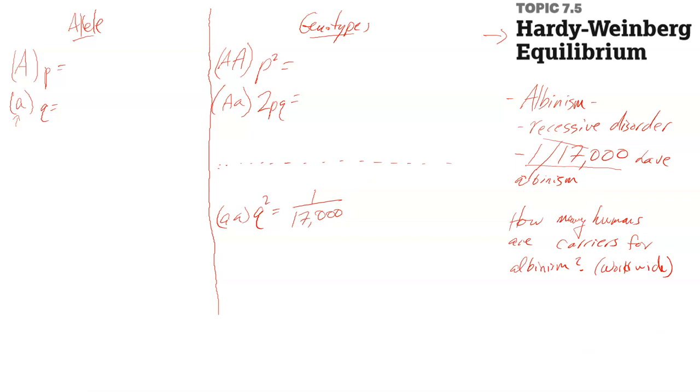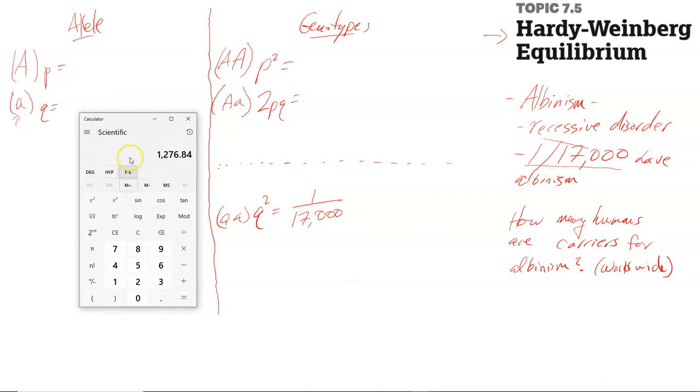Okay, pull my calculator over here. All right, so 1 divided by 17,000. You're going to get something like this, 5.88 e negative 5. That e negative 5 trips a lot of people up. It's really not too bad once you understand it.